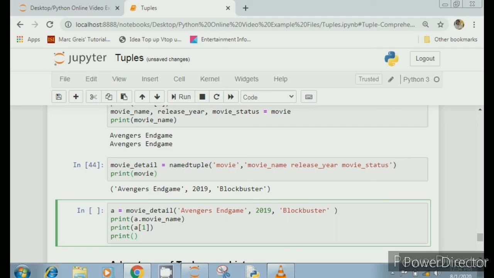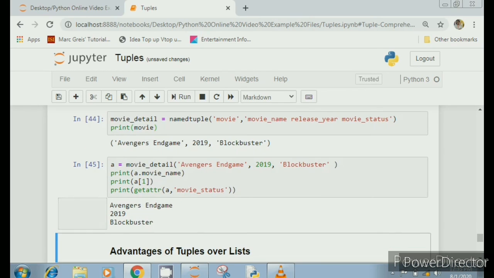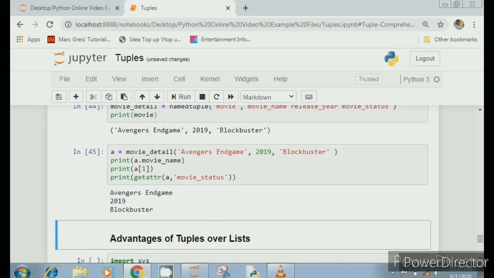The third one is using a special function, that is getattr. Then in brackets you write the variable name a, then a comma, and in quotes you write the attribute name whose value you want to print. So I'm writing movie_status, and see here. Okay, so this is how you have to use named tuple.